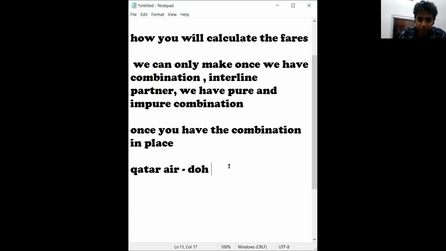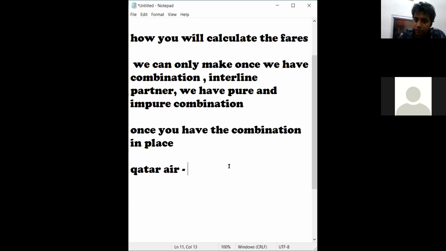Okay, so today we have a flight fare. We have a combination of Qatar airline. I will explain all the combinations to you today. Every combination you will come to know today. And if you want to recap this, you can have the recording. I will send the recording also. So the first combination we have is Qatar.